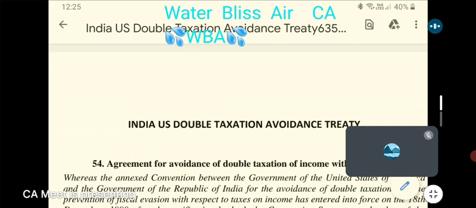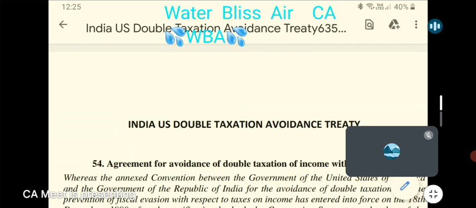But it is also taxable in US because the services are rendered in US. So the same income of $30,000 of the employee is being taxed twice in two countries, India and United States.